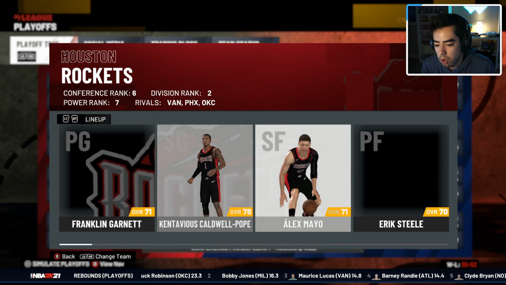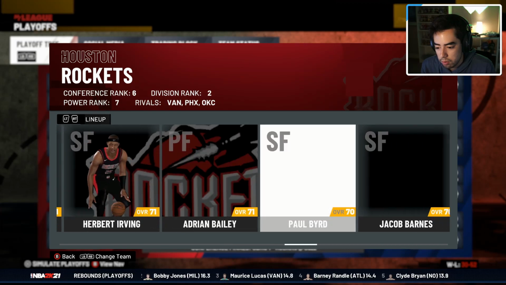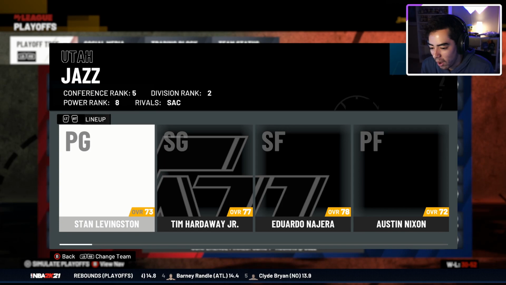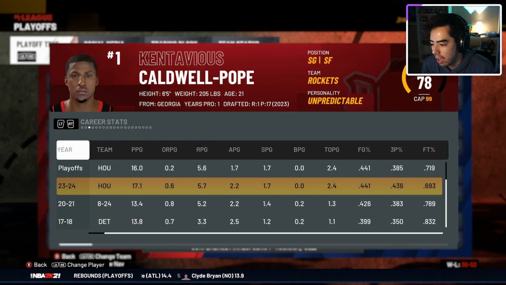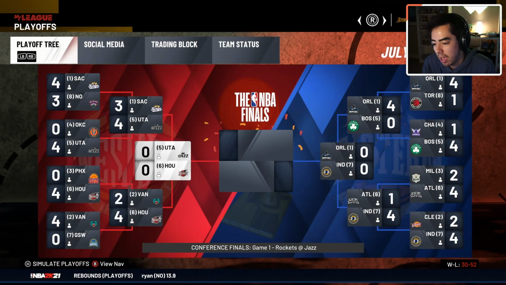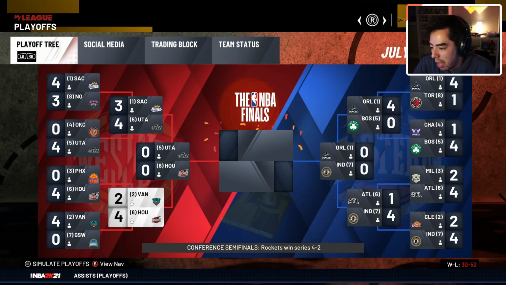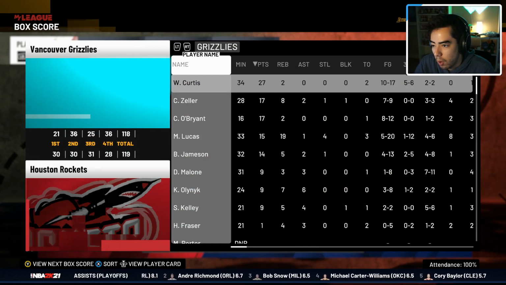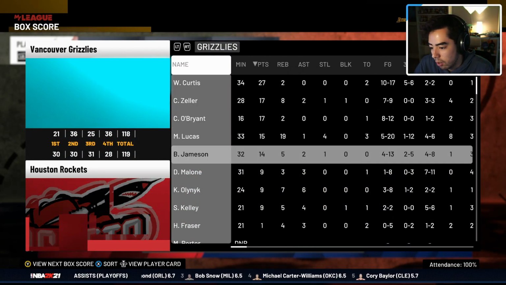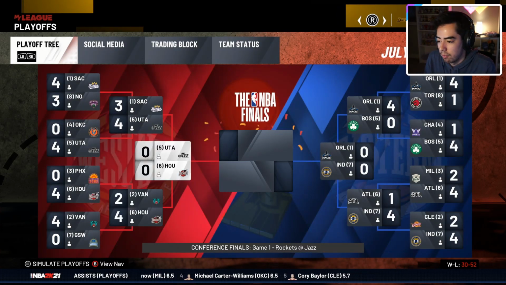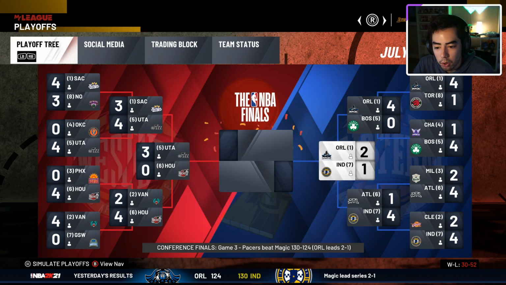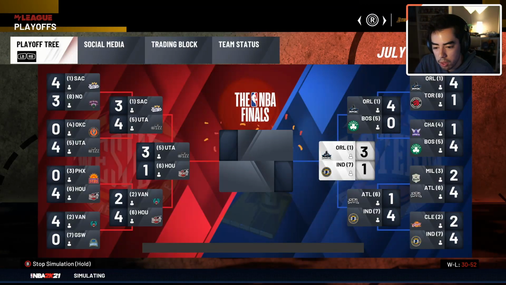And the Houston Rockets have Caldwell Pope. How are they here? Wait, what? Caldwell Pope has only averaged 16 and 5. Wow. Okay, well, I guess it's just luck. I mean, they beat the Grizzlies, who had Cody's. Well, I guess I see why they made it to the conference final. So here we go. The Utah Jazz are going to sweep Houston. Orlando is up 2-1 over the Pacers, though. Now up 3-1, and that will do it.